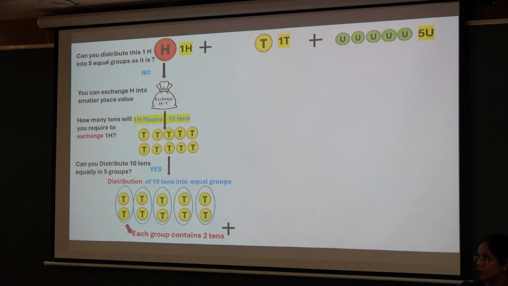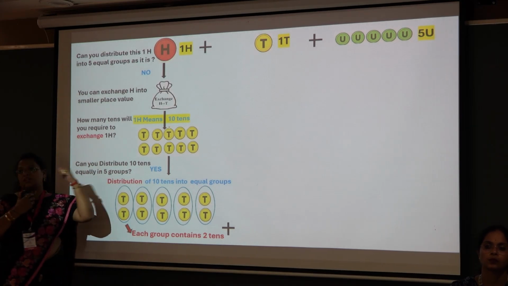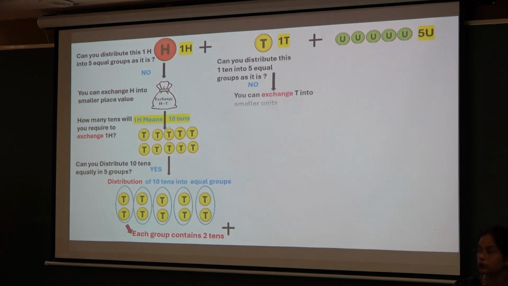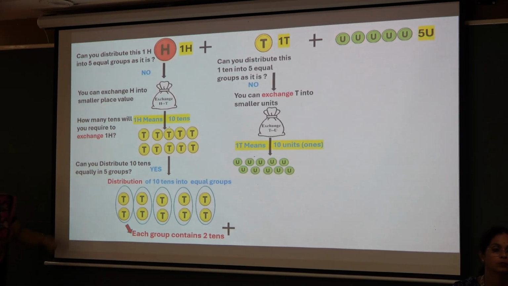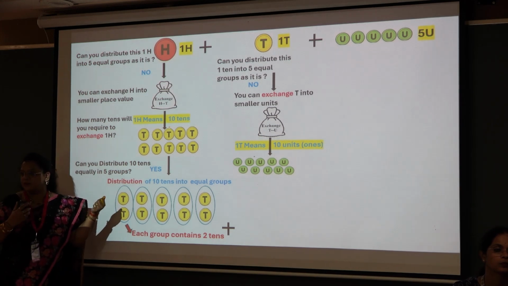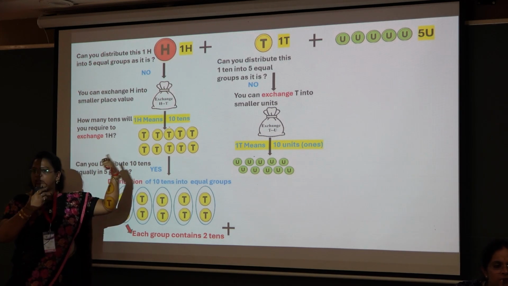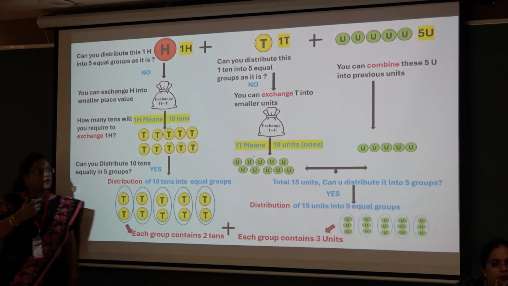The next place value was tens. The teacher asked, can we follow this pattern? Did you observe? They said yes. Now, can we ask for an exchange? They said yes. With what are they going to exchange? They said, we are going to exchange with the units place. In this way, children observed the pattern of exchanging and distribution and followed it for the tens and units place.